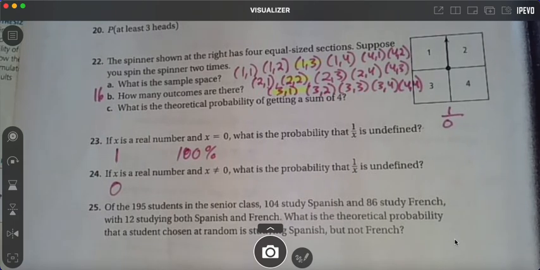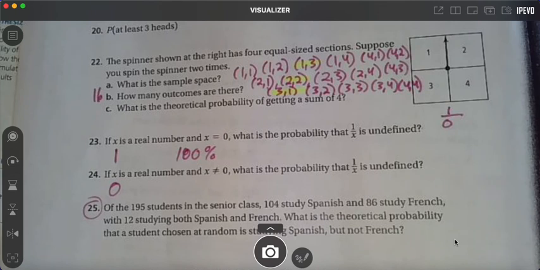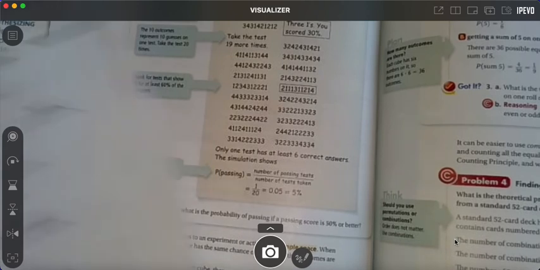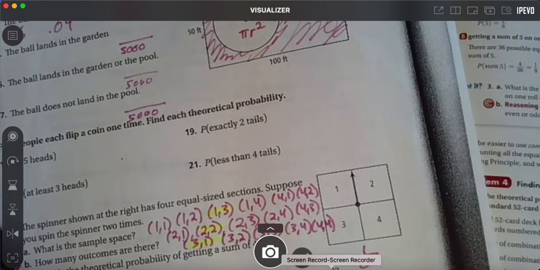Y'all can do 25. There was something I haven't taught you yet. I'm trying to find it. I'm guessing maybe it's 18 through. Let me see. We did all that. 104 out of 195, is that right? Oh, let me see.